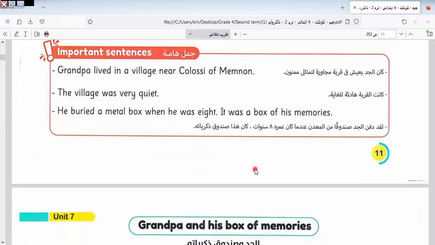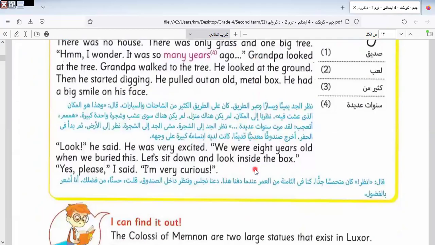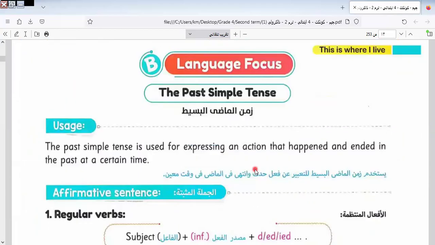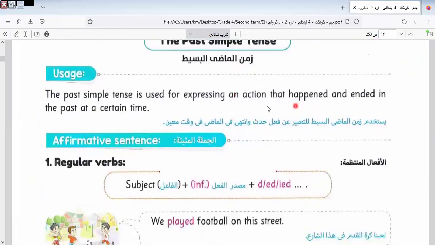It was a book of his memories. We read this text last class and we answered the questions below. Last class we took the past simple tense, and we know we use this tense to express the action that happened and ended in the past. When do we use it? When we narrate.